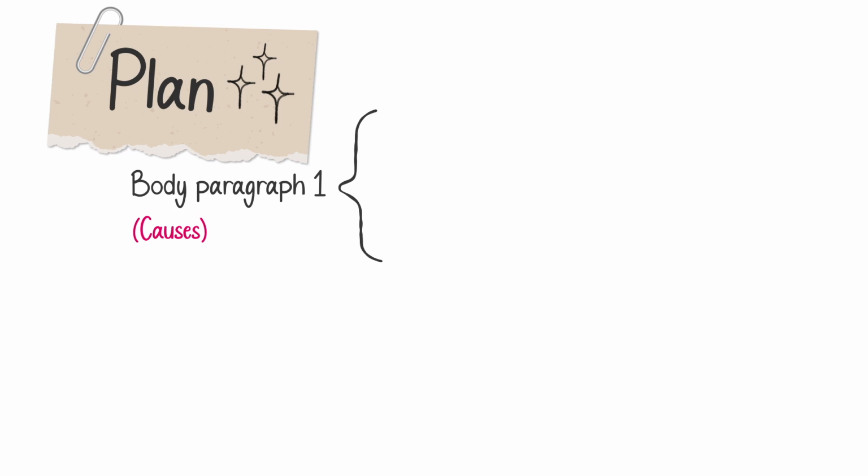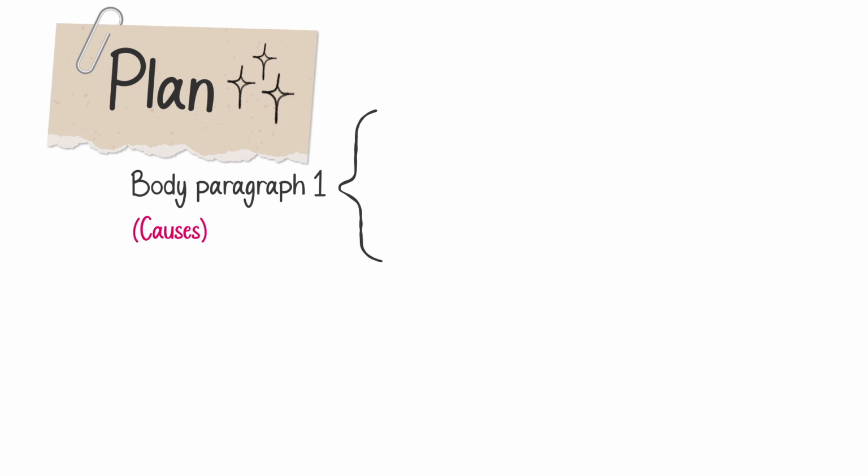Now let's start writing our first body paragraph, in which we are going to talk about causes. But before that, we have to write our plan for, let's say, two main body paragraphs. All right, our first main body paragraph is causes. So in writing our plan, we write causes. What are causes? We have to write 2 or 3 causes for this decline. So I'm going to write 3 causes here.